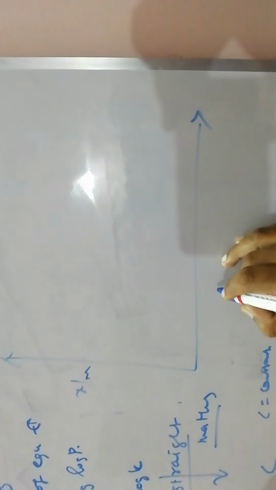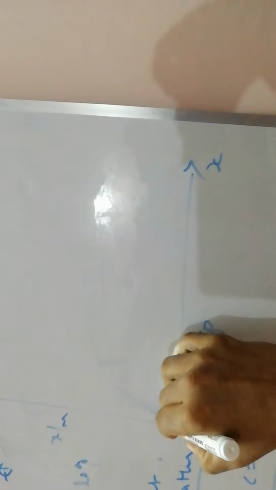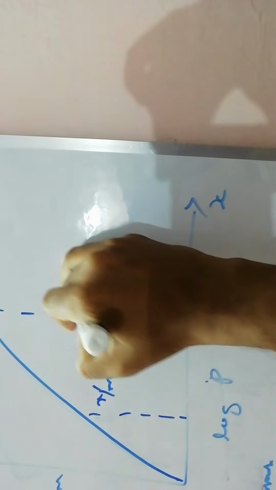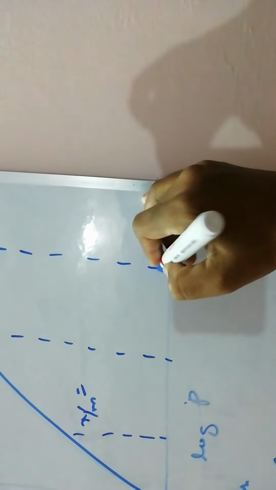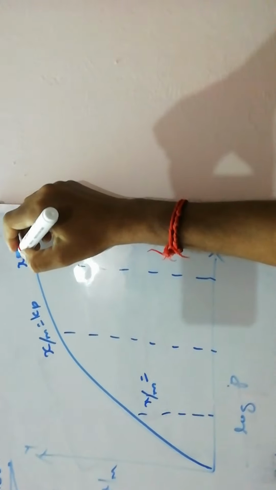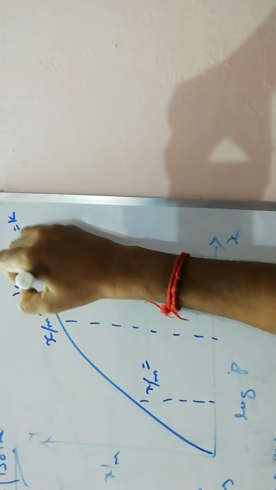x by m versus pressure, log x by m versus log p, x axis, y axis. Here x by m is equal to kp, x by m is equal to k, x by m is equal to kp power 1 by n.